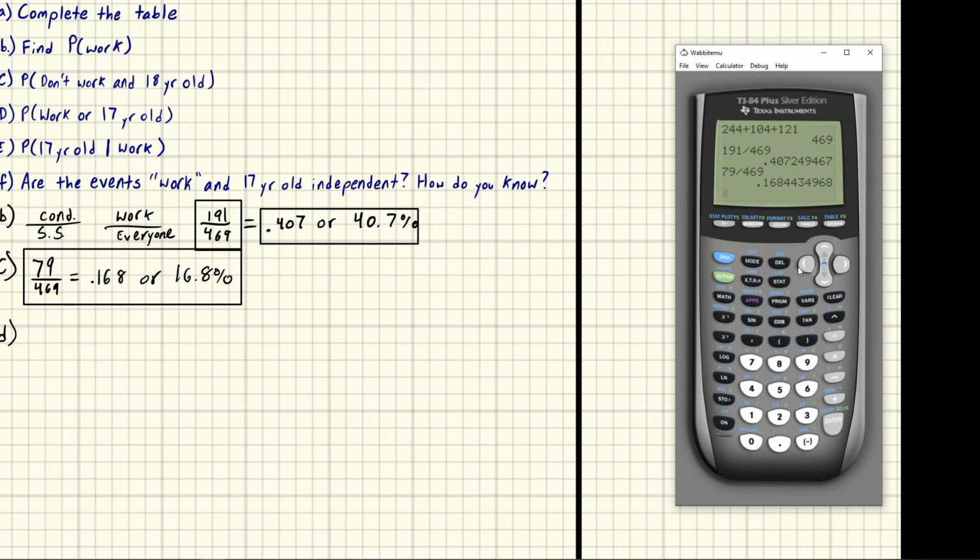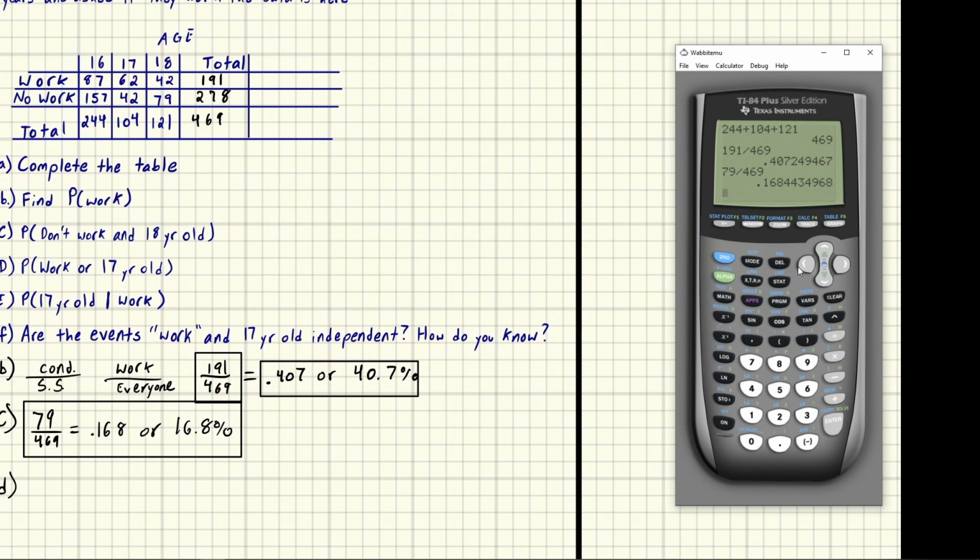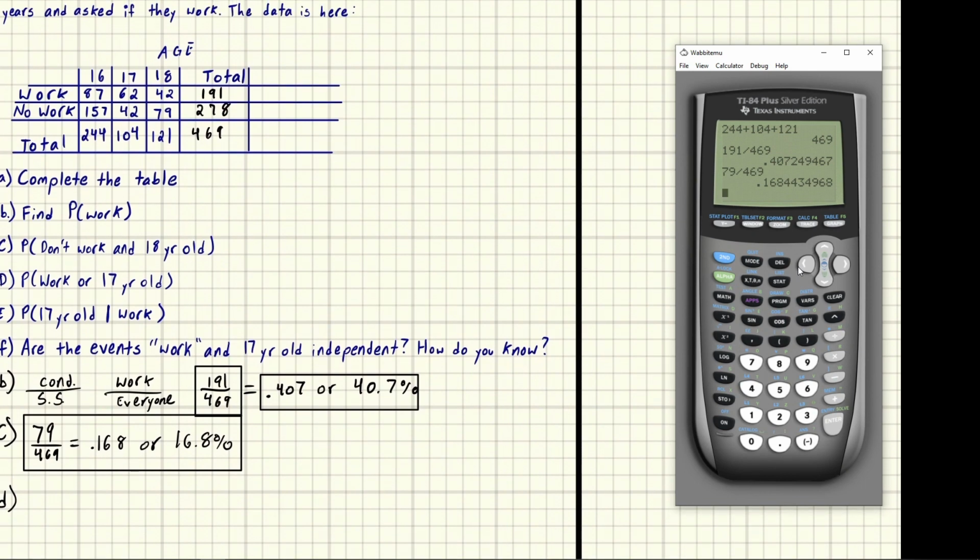And so in this case, let's do our circling method again. I'm going to use a highlighter this time. The people that work are the people up here. The people that are 17 are the people right here. Whoops, that's 18. 17 are right here. So we want to count each one of these numbers only once. Notice that the 62 falls in both categories. We only want to count it one time because we don't want to make it look like there's twice as many of those people. There aren't. There's only 62 of them.